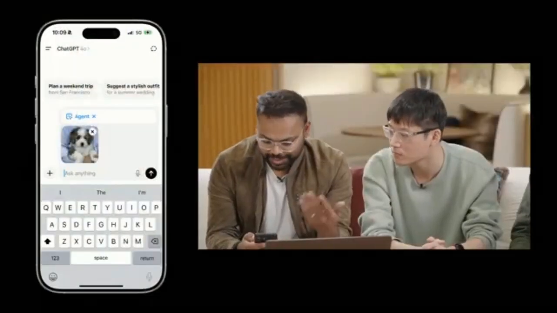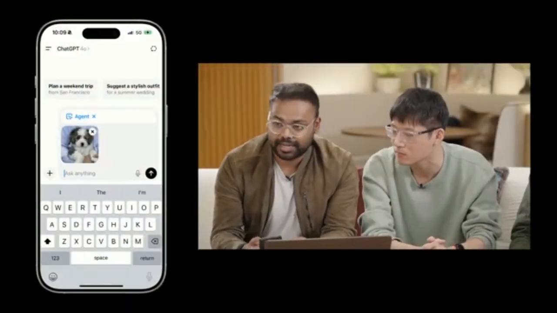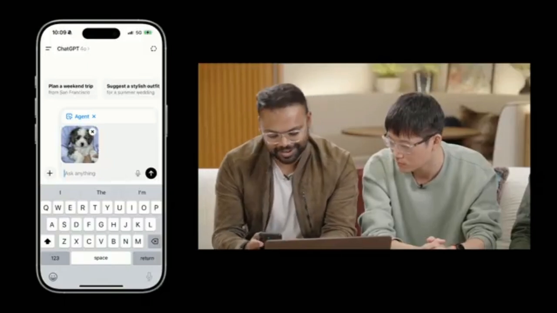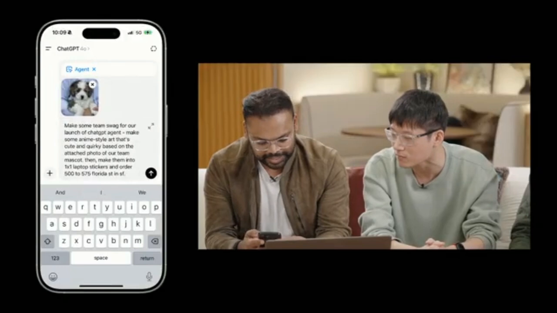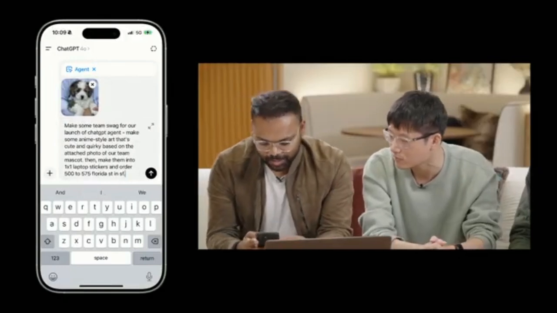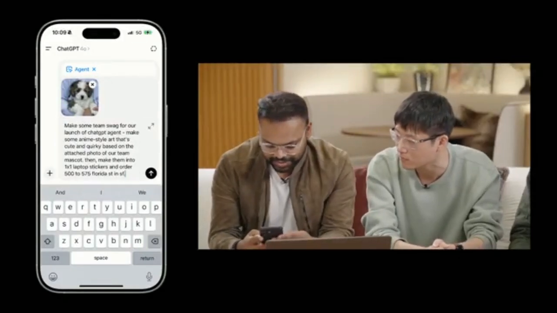Okay, so we are on ChatGPT. I have already selected the agent mode. I've also inputted our cute mascot, and I'm going to quickly paste a query. So the query says, make some swag for the team, 1x1 laptop stickers, and I order 500 of them.